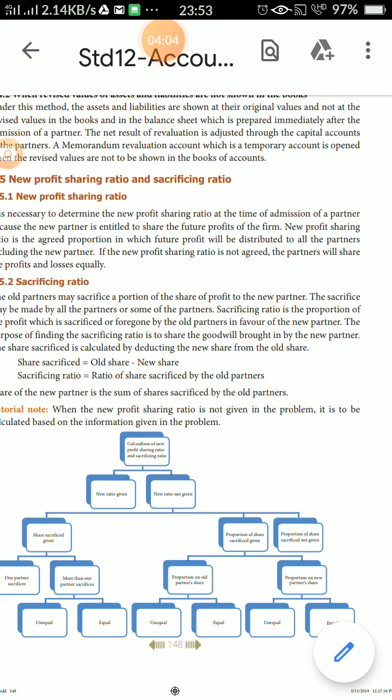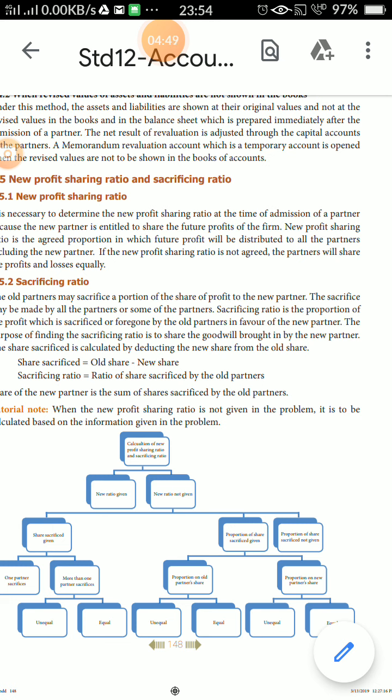The share sacrificed is calculated by deducting the new share from the old share. Listen, students, the formula is very important. Share sacrificed equals old share minus new share. Sacrificing ratio equals the ratio of share sacrificed by old partners. When the new profit sharing ratio is not given, the problem is to be calculated based on the information given in the problem.